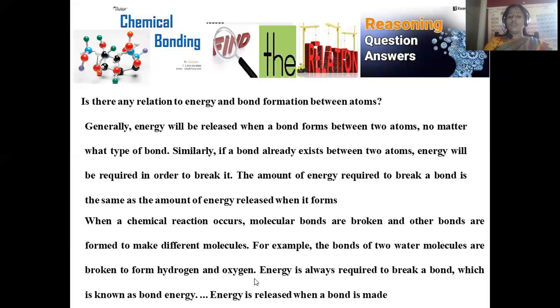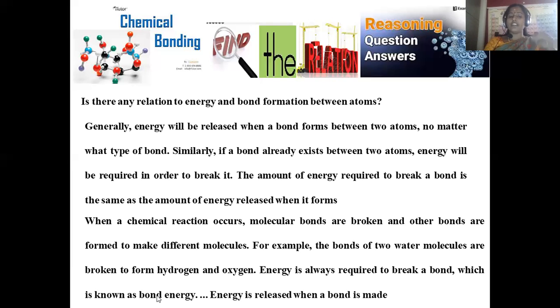If you are taking a water molecule, already it is a bent molecule that's subjected to electrolysis in order to convert into individual hydrogen and oxygen. So for that purpose, we are supplying external energy. Energy is always required to break the bond, and that is known as bond energy. The amount of energy which is required to make the product into individual reactant species, that is the reciprocal of chemical bond formation. So that is known as bond energy.